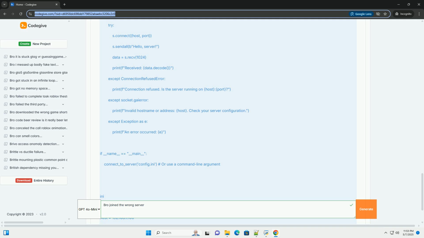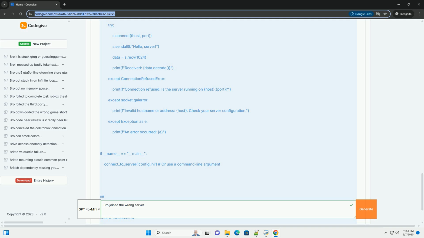Centralized configuration. Consider using a centralized configuration management system, for example Consul, etcd, or ZooKeeper, to manage server details for multiple clients. Environment specific configuration: use different configuration files or environment variables for different environments, development, testing, production. Configuration validation: implement validation checks to ensure that the server details in the configuration are valid, for example IP address format and port number range.